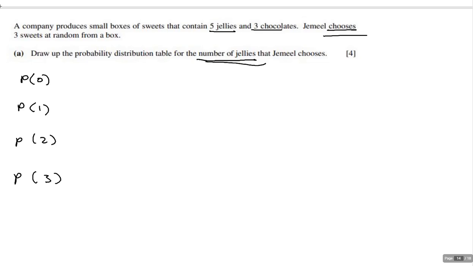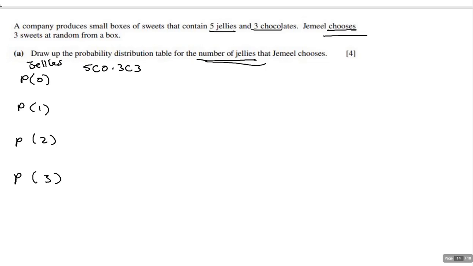First, if I have no jellies, remember this is about jellies, okay? Well, that means I did 5 choose 0 jellies, times 3 choose 3. This is the number of ways I can pick 3 pieces of chocolate out of 5 pieces of jellies and 3 pieces of chocolate, right?